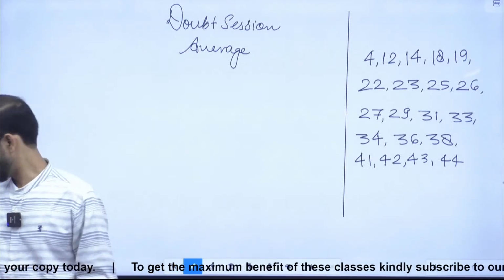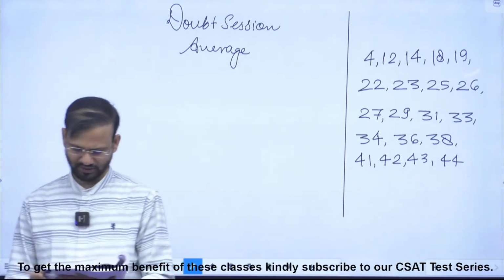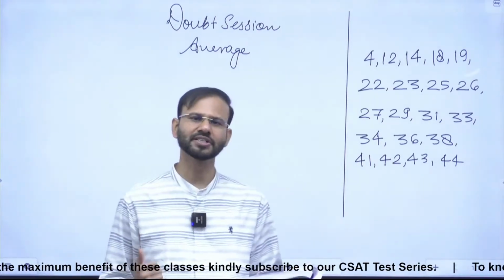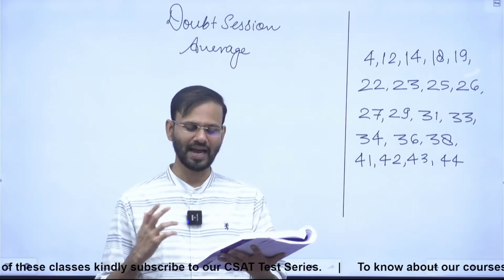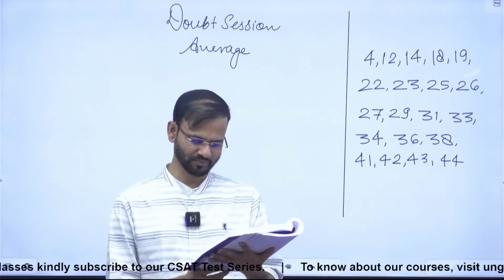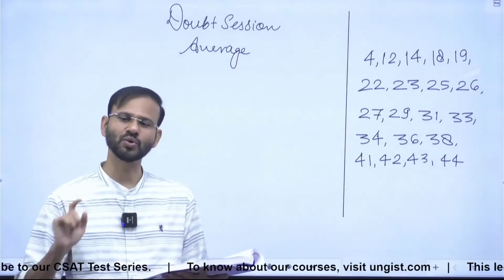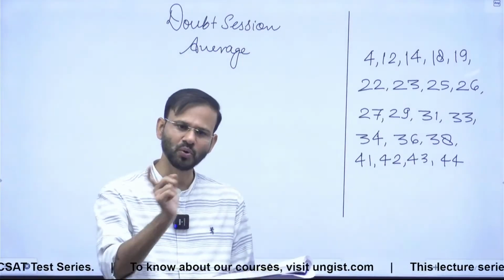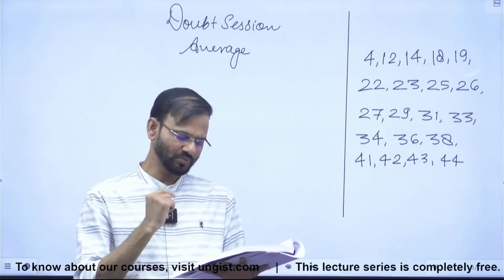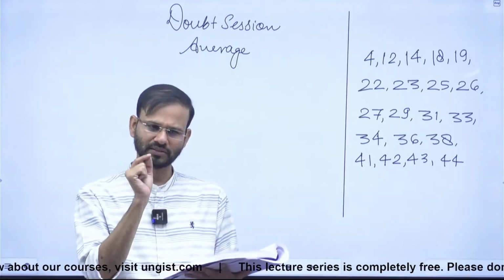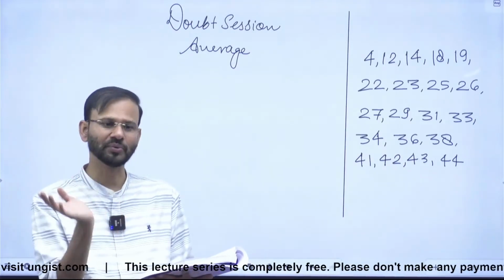Guys, question number 25. Question number 25 is saying the average of 6 observations is 45.5. If one new observation is added to the previous observations, then the average becomes 47. Guys, 47 means what? It is 1.5 more than the previous average. So the new observation, when it came, is contributing 1.5 to all the 7 observations.